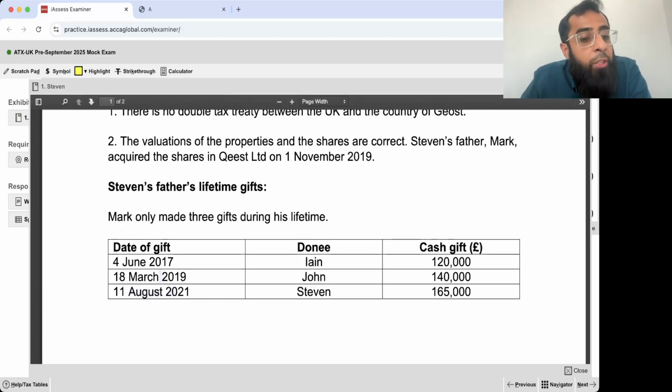You made the gift to John in March 19. So March 19 is tax year 18-19. The tax year changes on 5th of April. So March 19, please listen to me carefully, is tax year 18-19. The tax year before that is 17-18. In the previous year, there was a gift. So the previous year annual exemption is not available. Only the current year annual exemption will be available. Listen with patience, I will repeat the things.